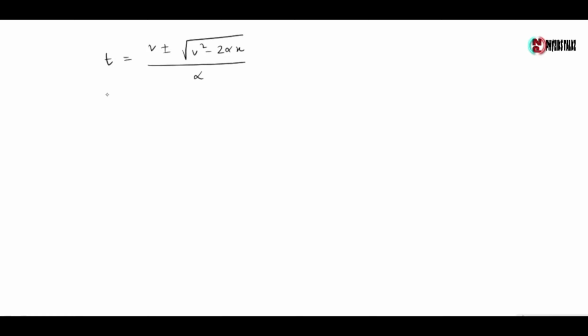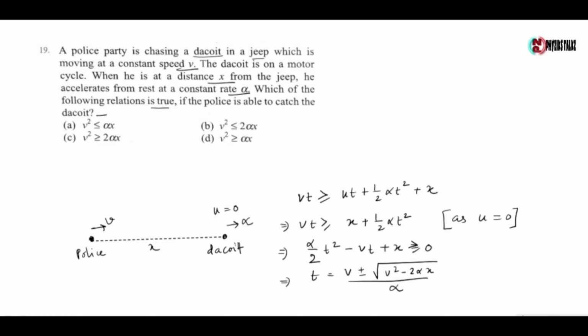Now for t to be real, v square minus 2 alpha x is greater than or equal to 0. So v square is greater than or equal to 2 alpha x. So v is greater than or equal to root over 2 alpha x. So if the police is able to catch the dacoit, then v square is greater than or equal to 2 alpha x. So the correct option is option C.